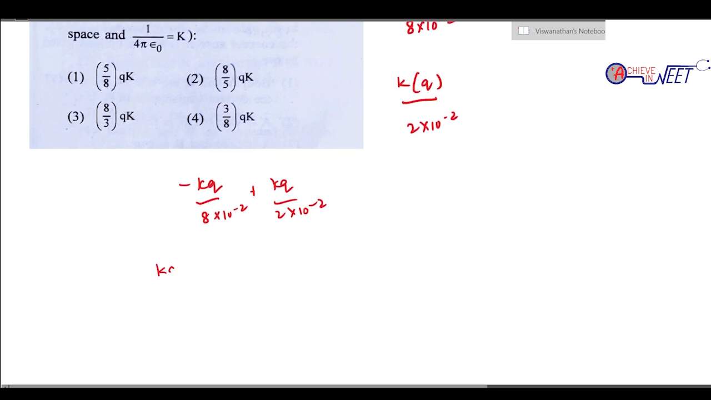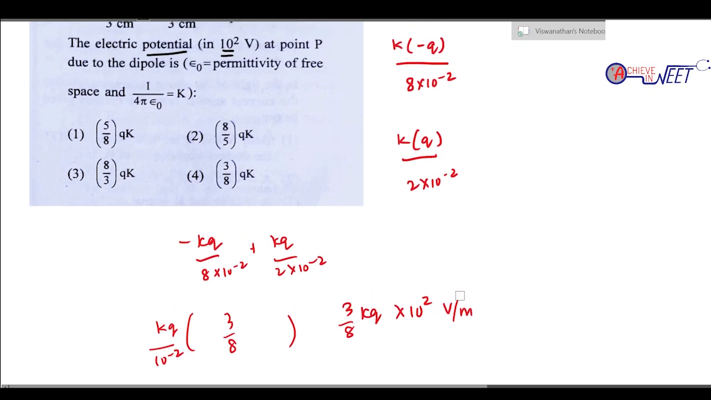Okay, so kq common வெளியெடுத்துட்டு by 10 power minus 2 common வெளியெடுத்துட்டு, it is minus 1 by 8 plus 1 by 2. So what is minus 1 by 8 plus 1 by 2? Keep the denominator 8, 4 times. Okay, so it is 3 by 8. So 3kq by 8 into 10 power minus 2. That is 3 by 8 kq into 10 square volt per meter. Or volt. Potential தானே. Potential is volt.